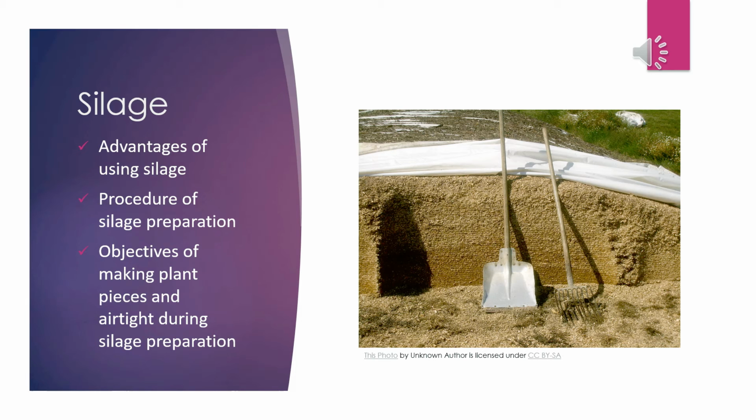Now we are going to discuss the objectives of making plant pieces and airtight silos during silage preparation. Basically, why are we making plant pieces and why do we make airtight silos? A higher amount of sugar can be released for fermentation when we make airtight silos. For proper fermentation, the necessary lactic acid can be synthesized under airtight conditions.